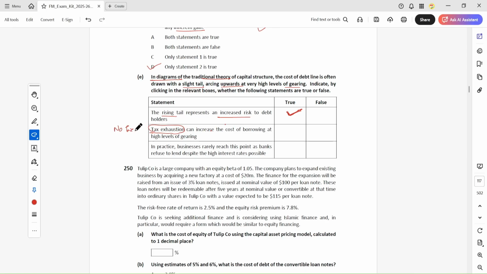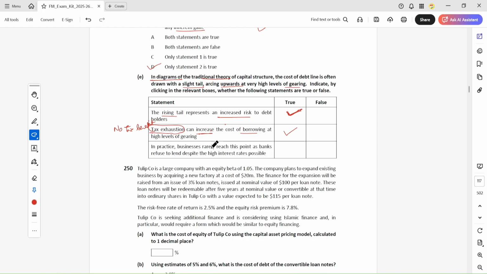You know that debt is cheaper because of the tax benefit, and when you don't have the tax benefit on the debt, the borrowing will become expensive. So this statement is true, right?